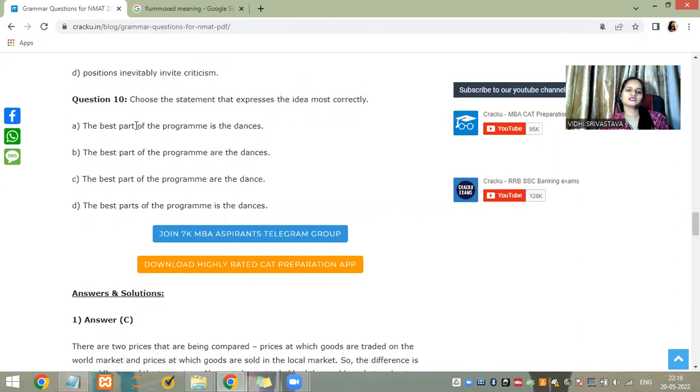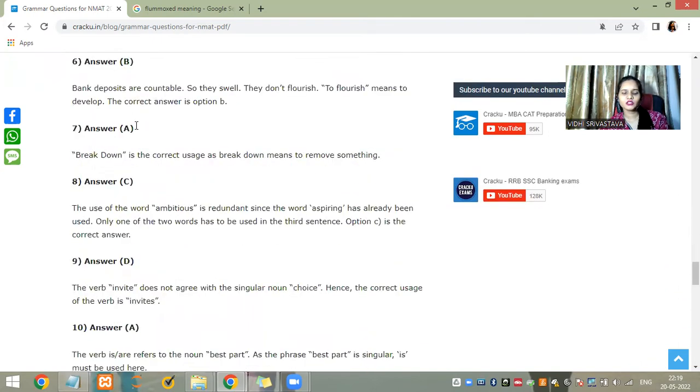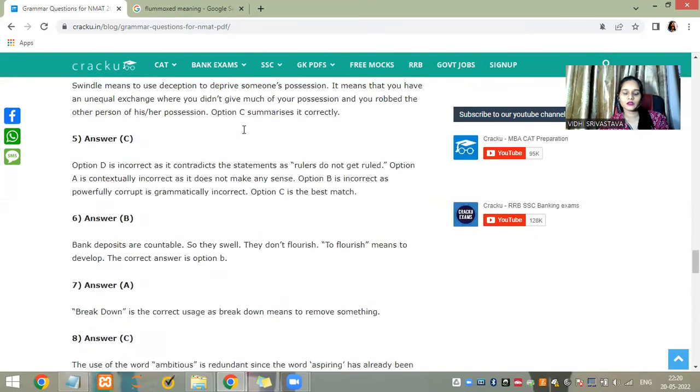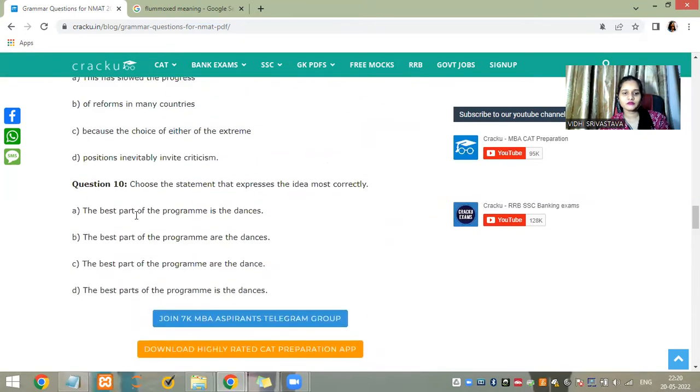Is the dance. Okay, if there is only one dance, if there is more than one dance, it should be "are" only. The verb is associated with the noun. So you have to identify the noun of the verb.